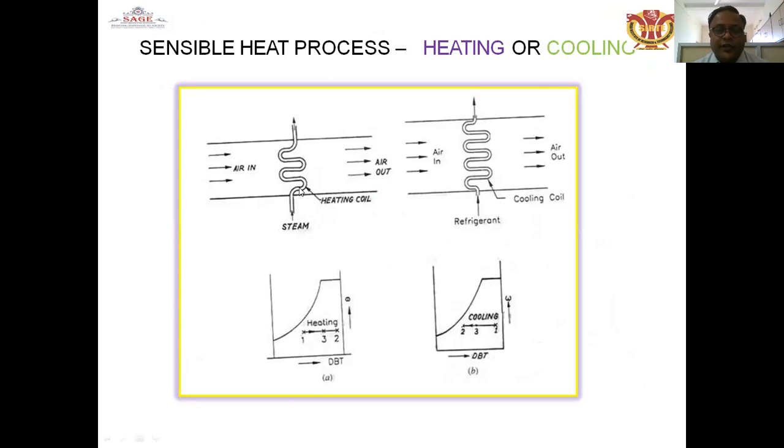If you want heating, you have to activate the heating coil and keep the cooling coil inactive, and if you want cooling, you have to activate the cooling coil. Air is passing from the atmospheric side.